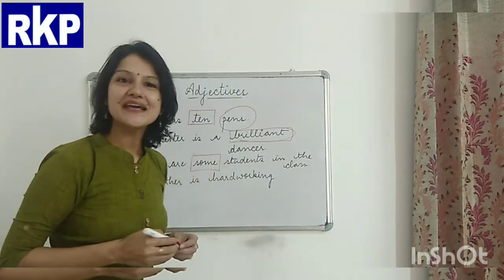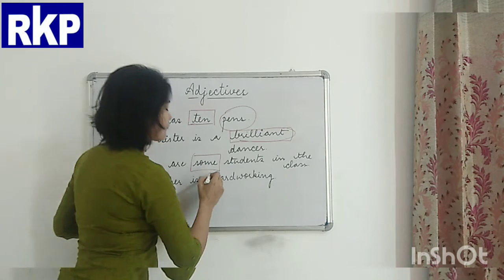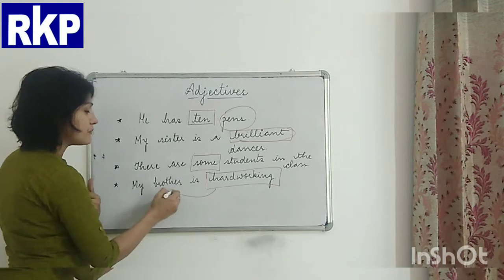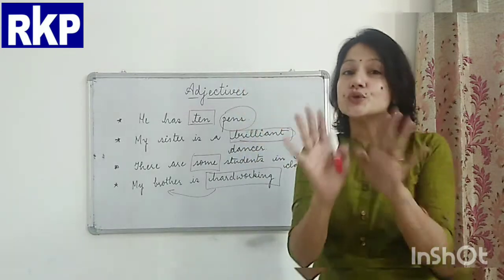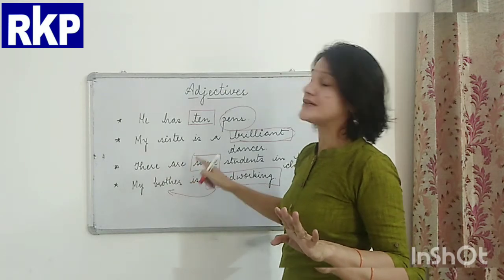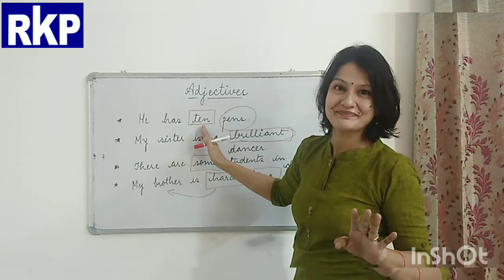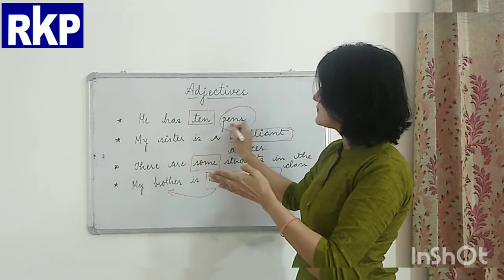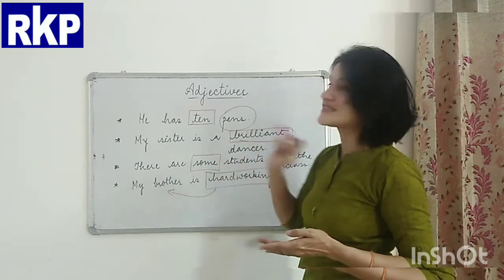Okay, now my brother is hardworking. Now, of course, this word is giving us more information about my brother. Here the thing which you should notice is, if you see in the first 3 sentences, all the adjectives are before the noun. Right? All the adjectives are right before the noun. Here, this is the noun, this is the adjective, this is the noun, this is the adjective, this is the noun, and this is the adjective.